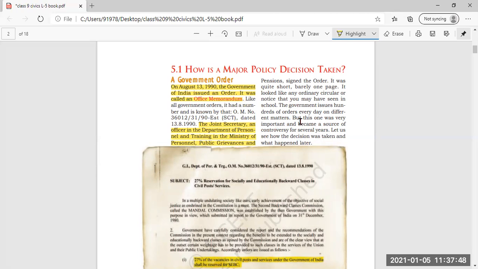So this order was very short, just one page, but it was very important and was the source of controversy for several years. Now let us see how the decision was taken and what had happened there later.